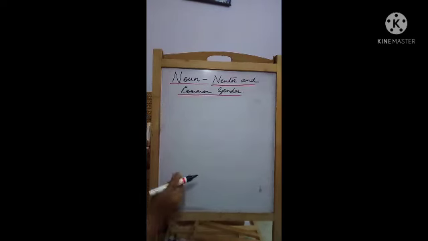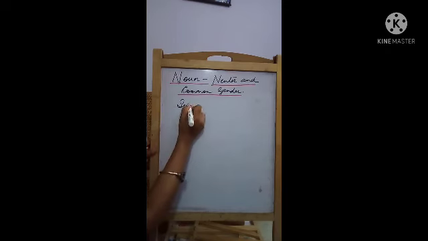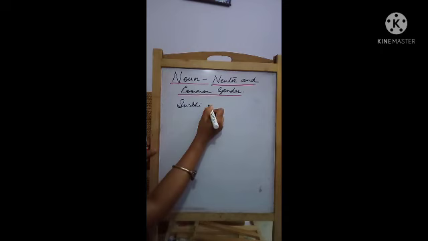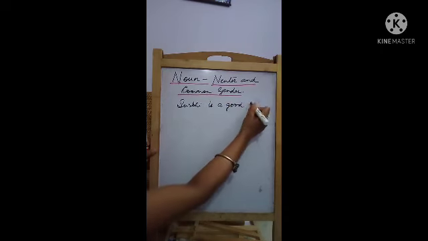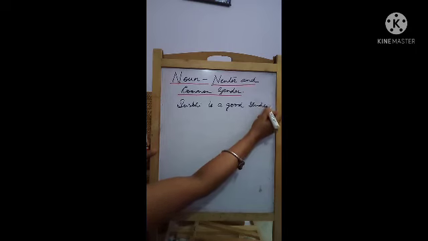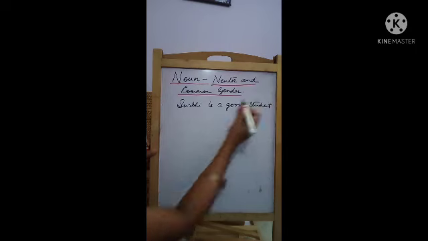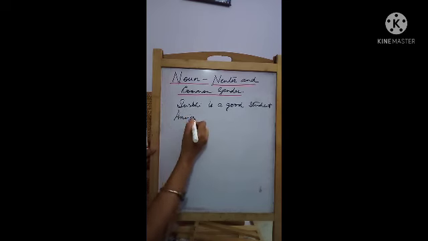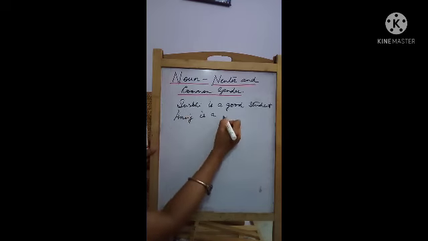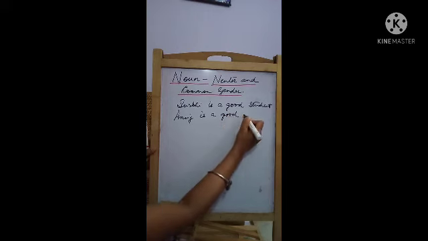Again, we'll start with an example. Surbhi is a good student. Alright. Anuj is a good student.